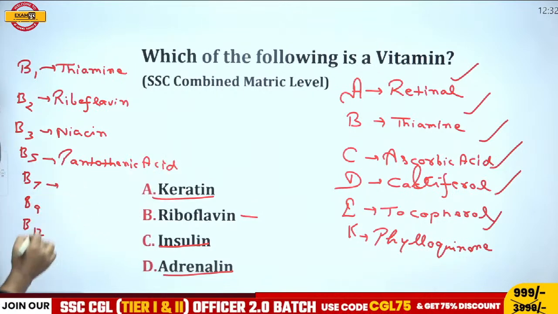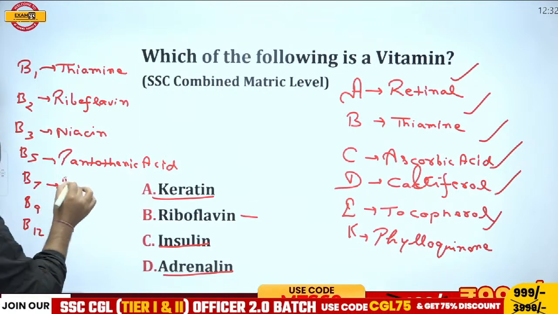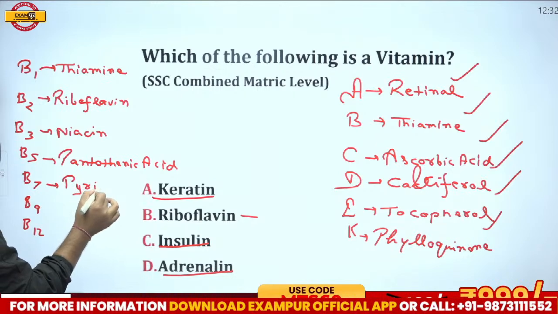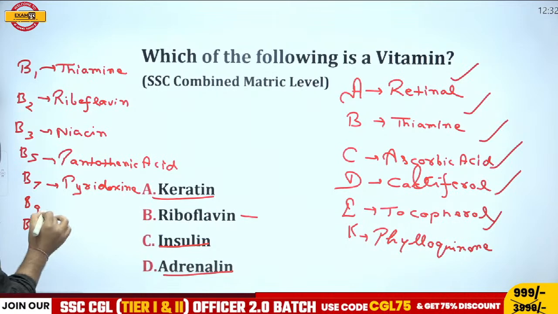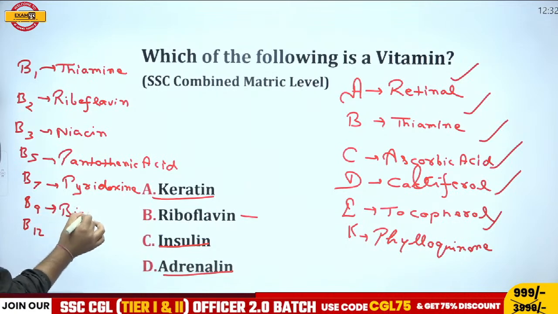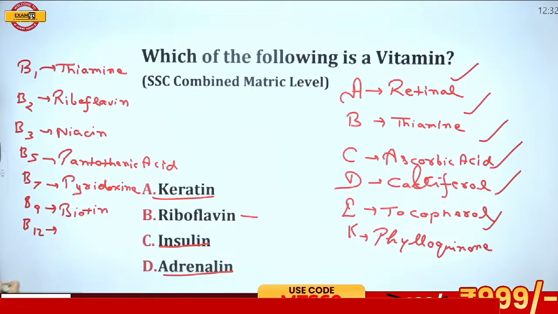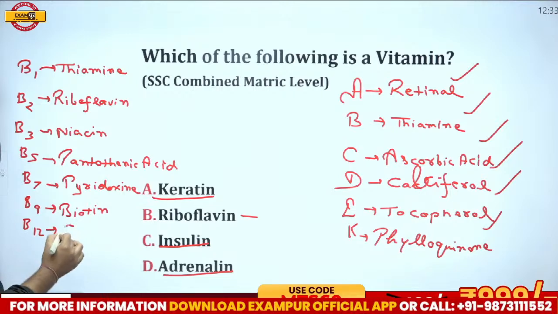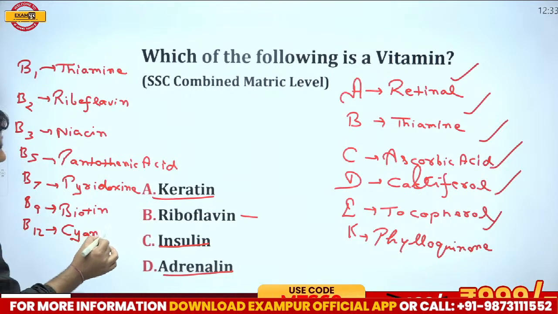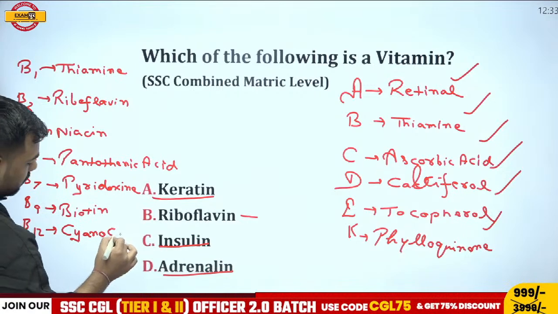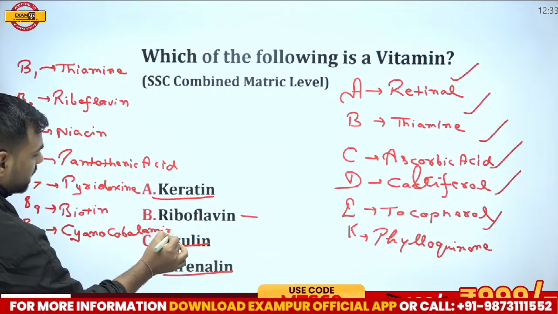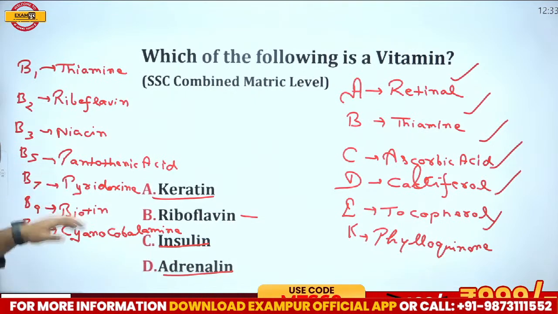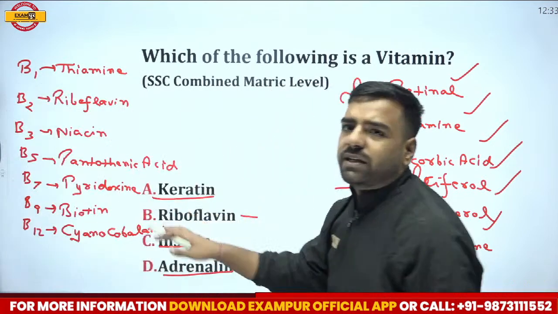If I talk about B7, it is pyridoxine. If I talk about B9, it is biotin. And if I talk about B12, it is cyanocobalamin. So these are their names. Now just try to compare these options. So these are all the vitamins here.